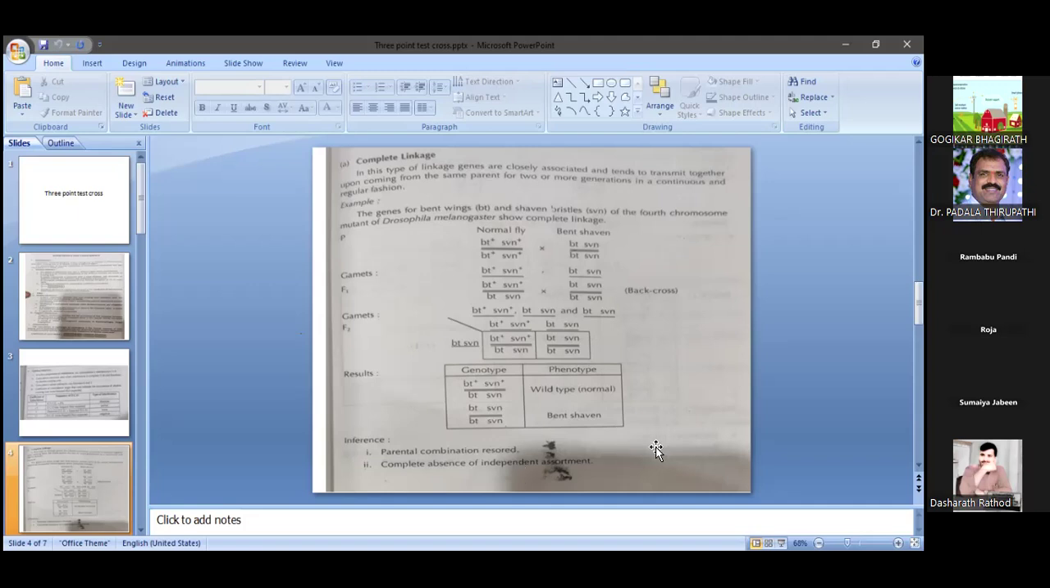If you go for the test cross in the dihybrid, the ratio is 1:1:1:1. But out of the four, only two are related to the parents. The remaining two are different from parental types. That's why there is independent assortment according to Mendel. But this linkage shows that 100% parental combination is restored in the F2 progeny, as well as complete absence of independent assortment. I think it is clear.